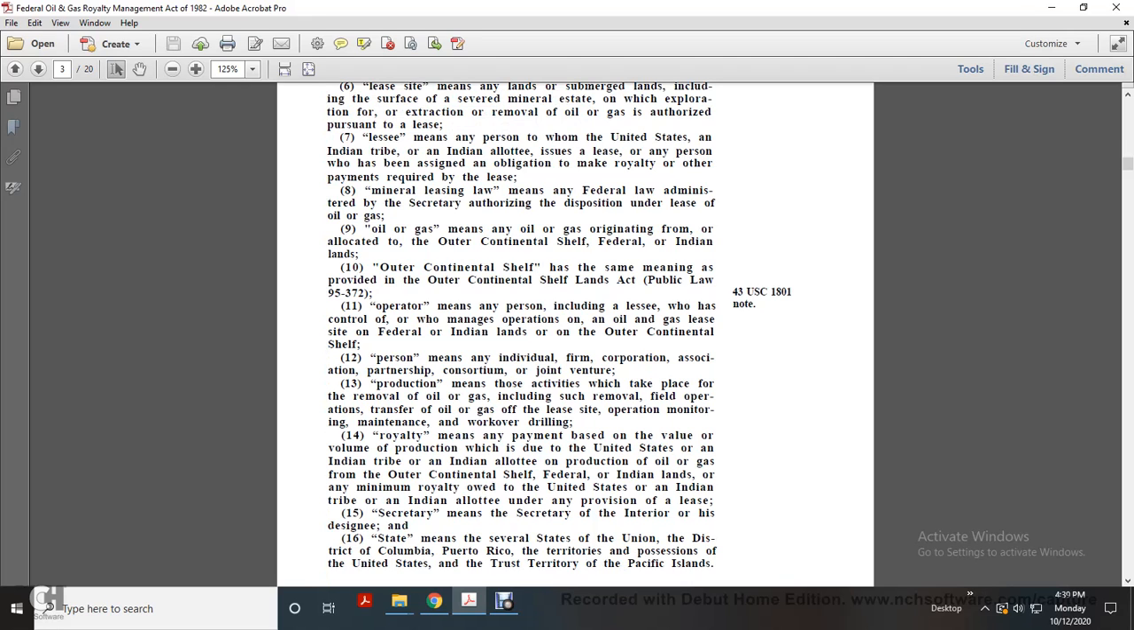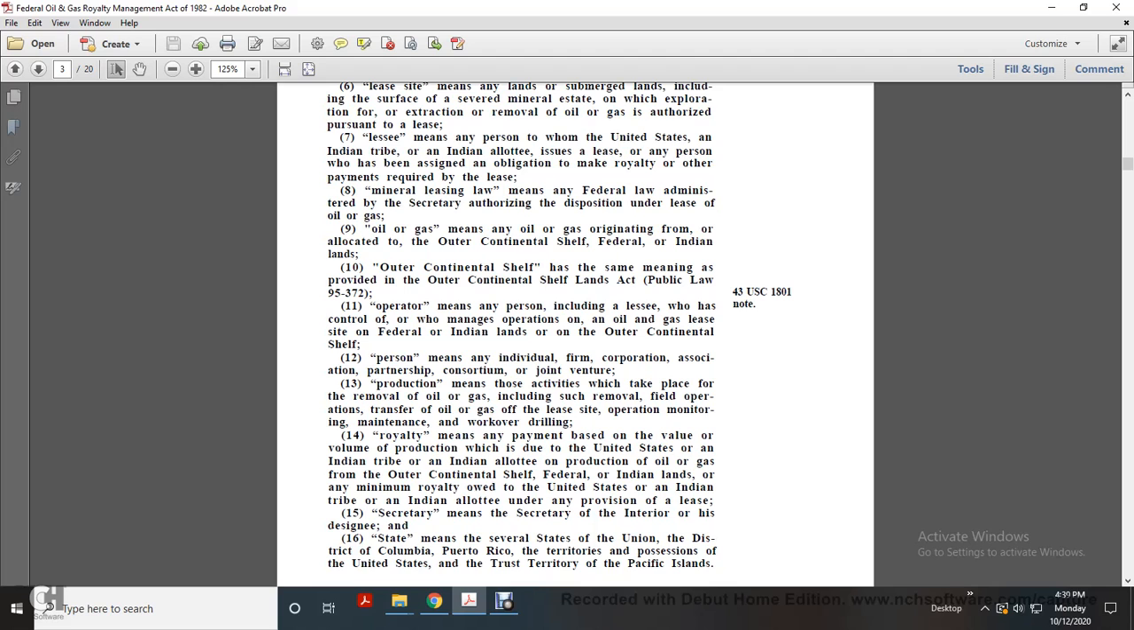Royalty means a payment based on the value of the production, owed to the United States, an Indian tribe, or an Indian allottee, for the production of oil and gas from outer continental shelf, federal or Indian land, or any minimum royalty owed under any of the provisions of the lease. Secretary means the Secretary of Interior and his designee.